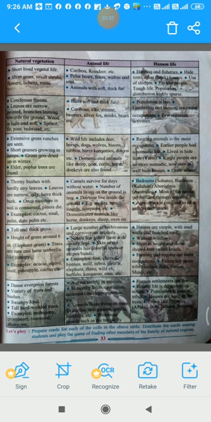Then the Eskimo people, their life there is tough. Population distribution is highly sparse. What do you mean by sparse? Sparse means very few, the population is very less there, and it is also scattered. So sparse means few and scattered, spread out.